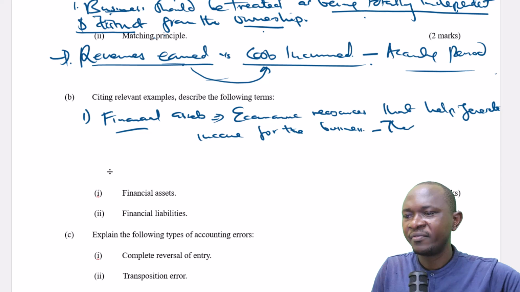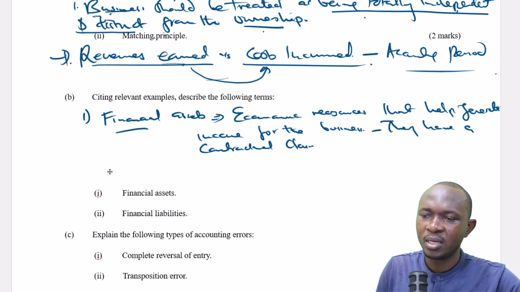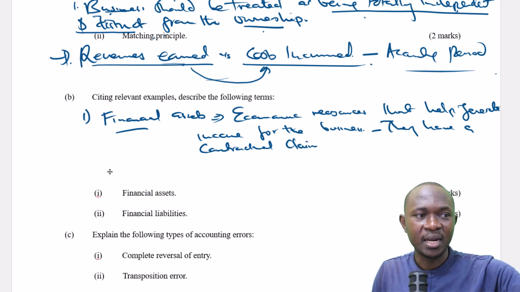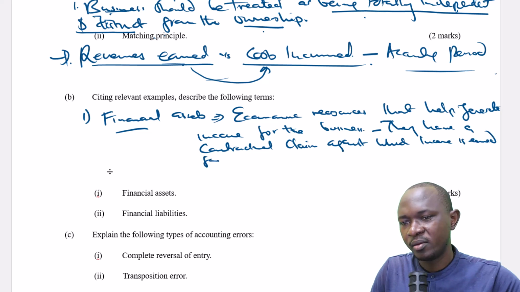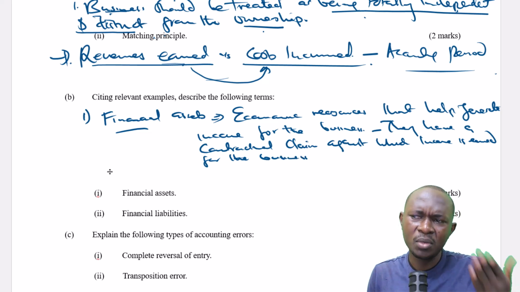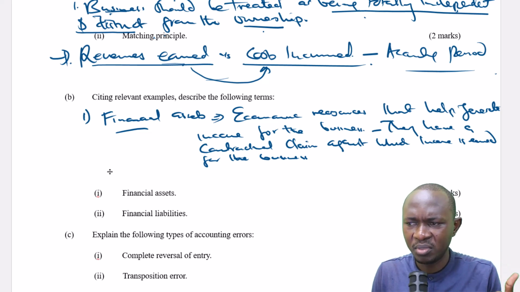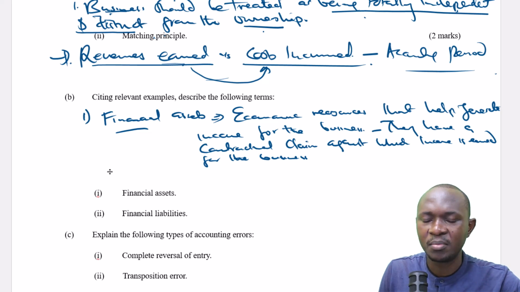They have a contractual claim against which income is earned for the business. So these are economic resources that help generate income for the business, and we are saying that they have a contractual claim against which income is earned for the business.